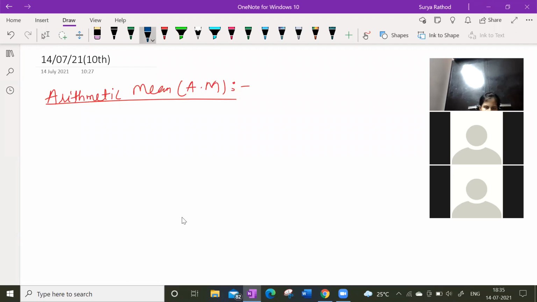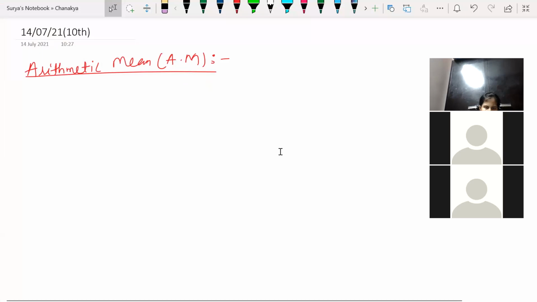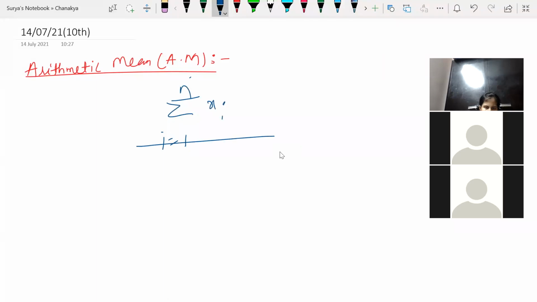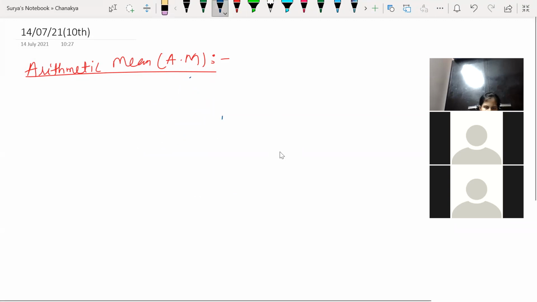The formula in statistics is different from this one, guys. There we will find the summation of i equal to 1 to n of xi divided by n, as I told you. Here it is different. See, sum of all elements.